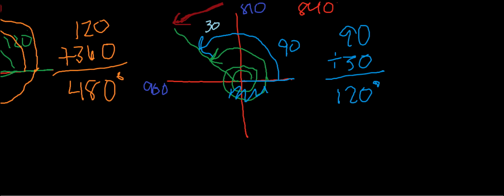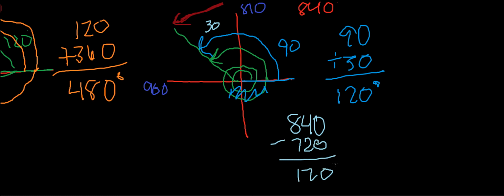Another way would be to take the 840 degrees, and we know that it goes through two full rotations and then some, so we could subtract the 720 degrees, and we again get 120 degrees. So 120 degrees, either way you do it, is a coterminal angle of 840 degrees. Now, in some instances, you might get an angle that is too large to graph quickly. So we sort of have to think of those algebraically. So let's try an example like that.